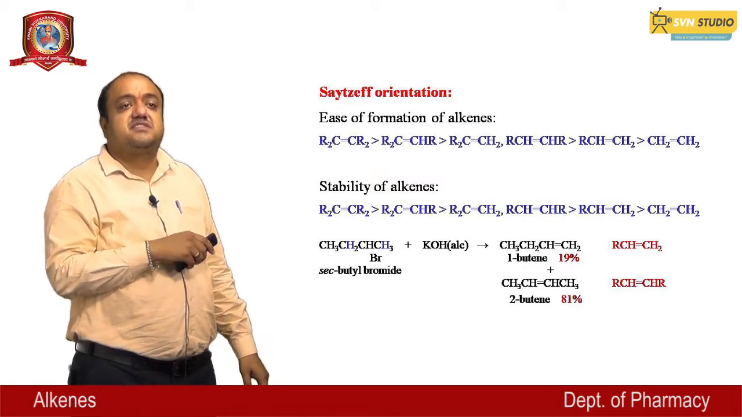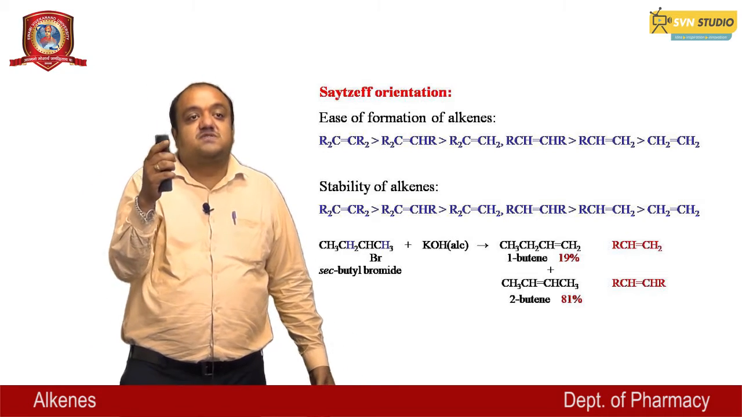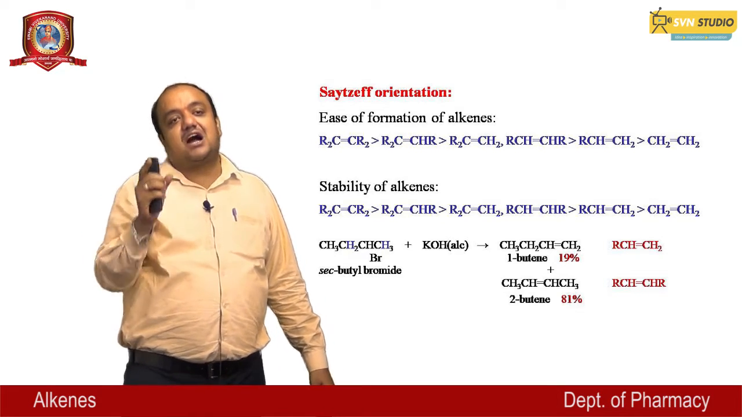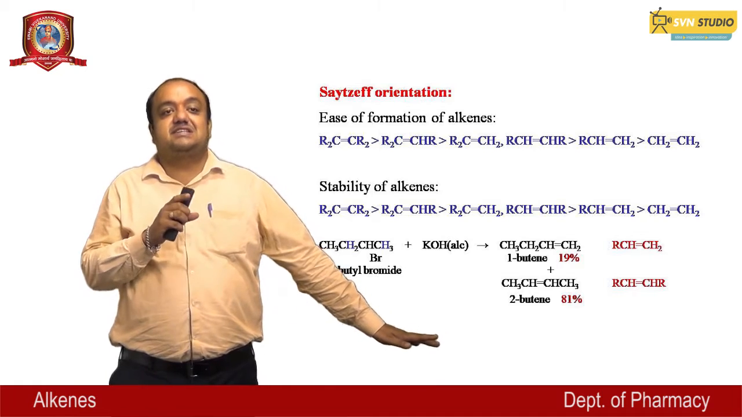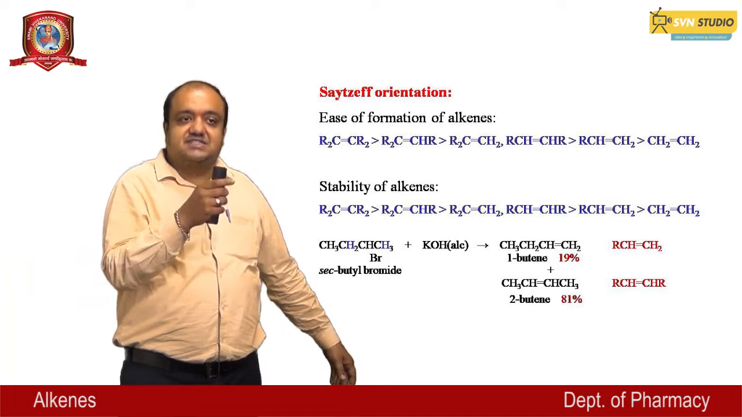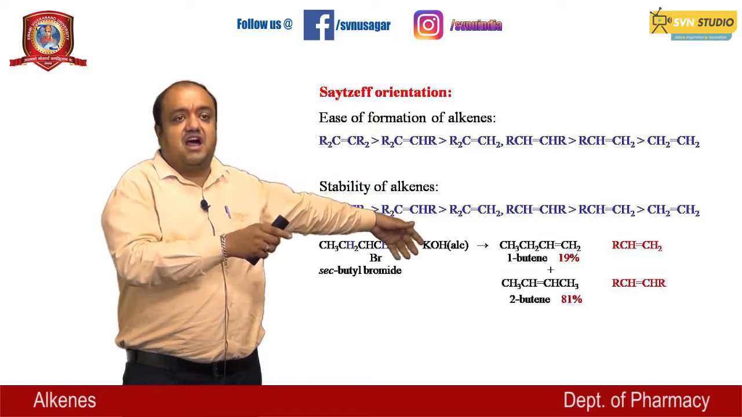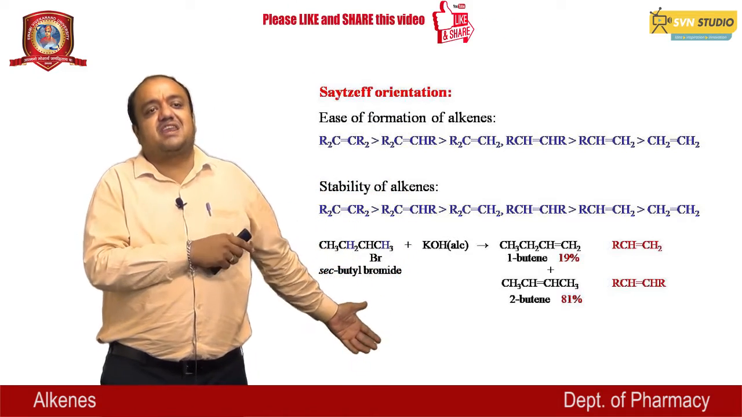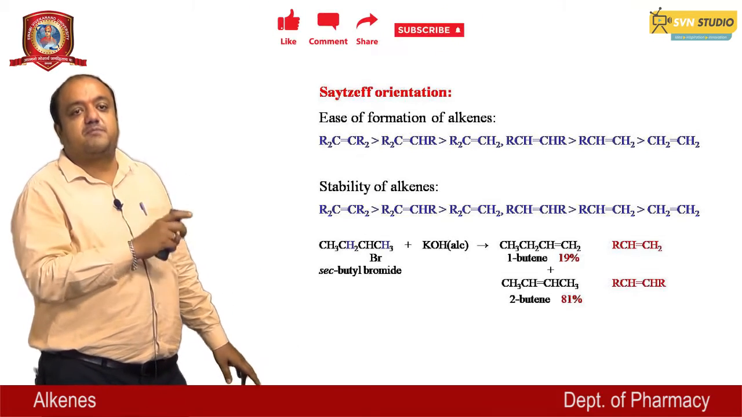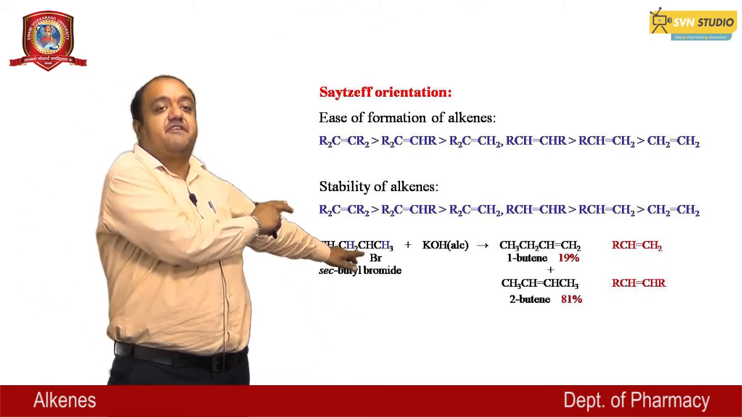Saytzeff orientation is the ease of formation of alkene, and their order is R2C=CR2 greater than R2C=CHR, and these are also greater than R2C=CH2 and RCH=CHR, and the last one is the alkene. The stability order is the same in this order, which is represented in this slide. Then the last, secondary butyl bromide reacts with alcoholic KOH, and it gives 2 products. One is 1-butene in 19% and another is 2-butene in 81%.